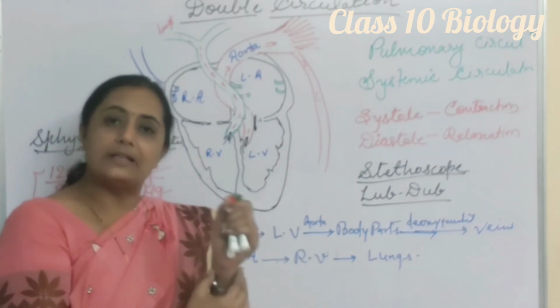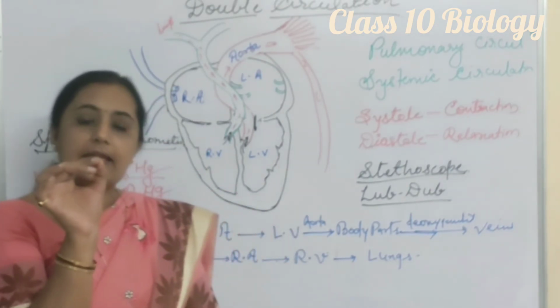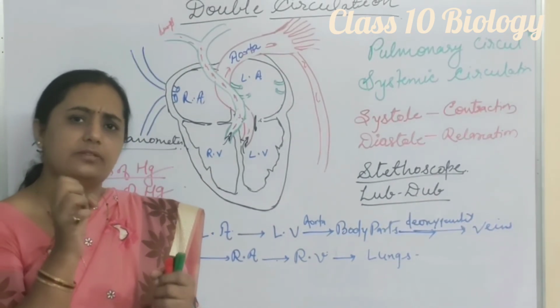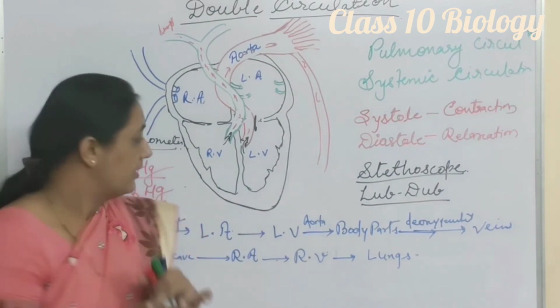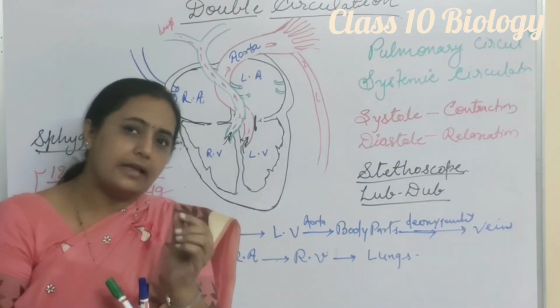We check the pulse on the wrist. Why? Because arteries expand each time they receive blood from the aorta.